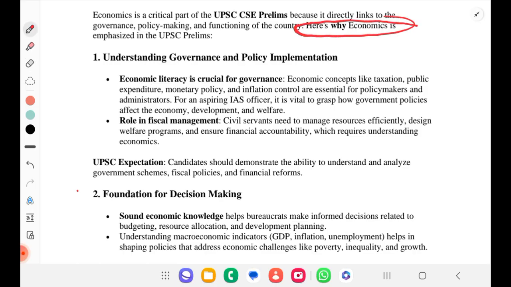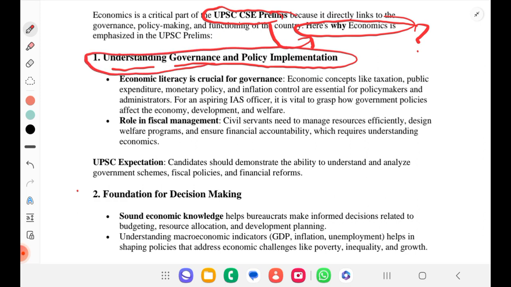So UPSC CSE Prelims emphasize more on economic subject as well. Why is it so? Because there are certain points. Understanding governance and policy implementation requires the knowledge of economics. Why? Because economic literacy is crucial for governance. Economic concepts like taxation, public expenditure, monetary policy, inflation control are essential for policy making.